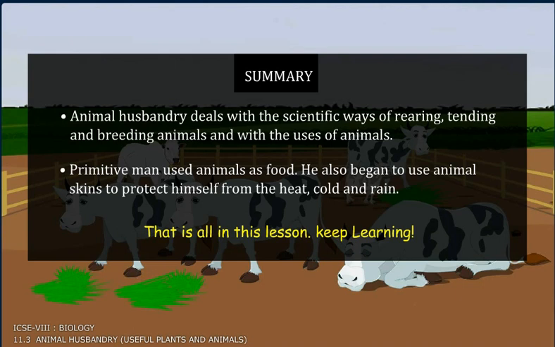Summary. Animal husbandry deals with scientific ways of rearing, tending and breeding animals and with the uses of animals. Primitive man used animals as food. He also began to use animal skins to protect himself from the heat, cold and rain.